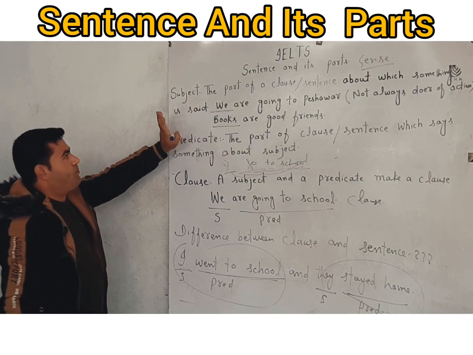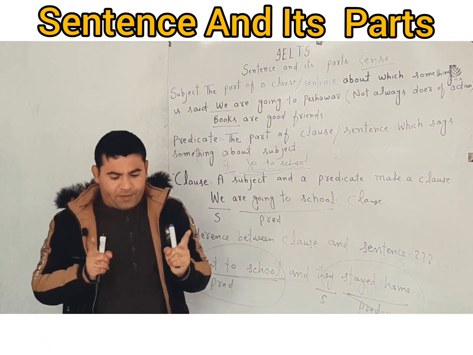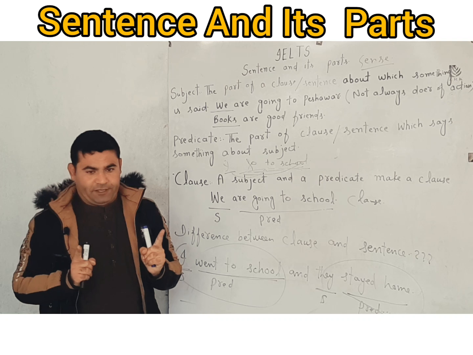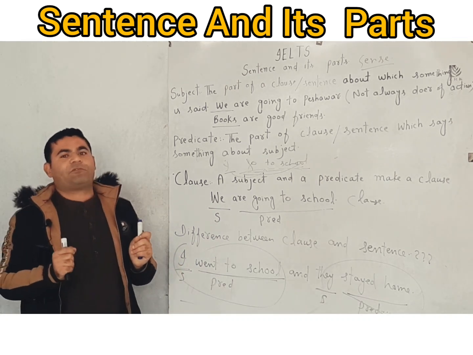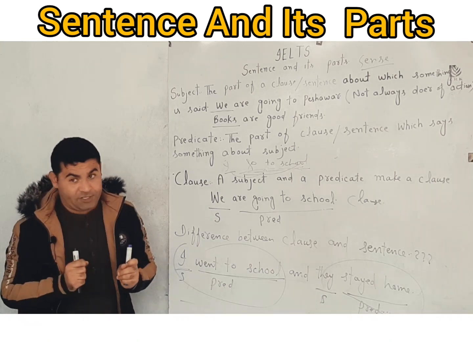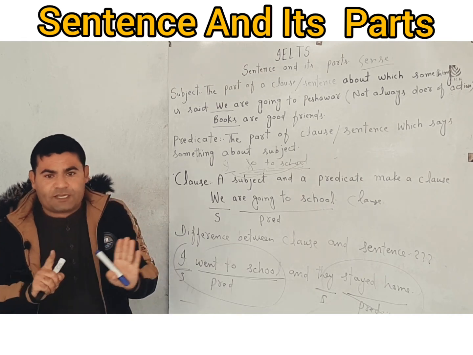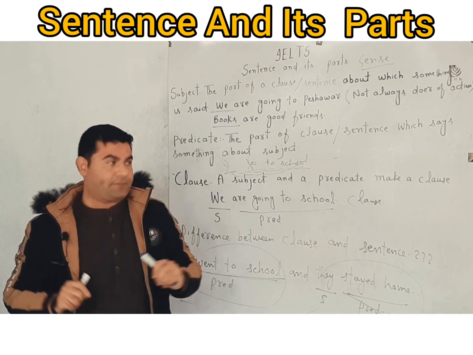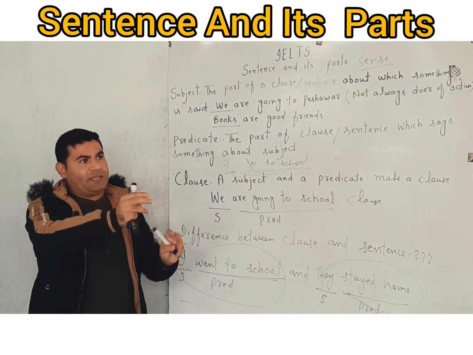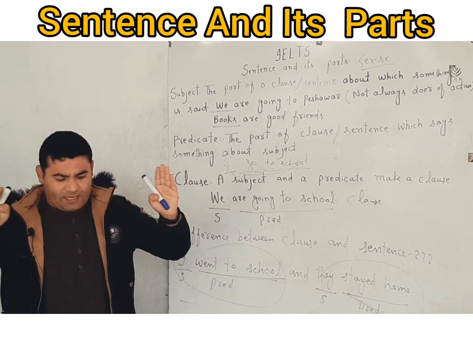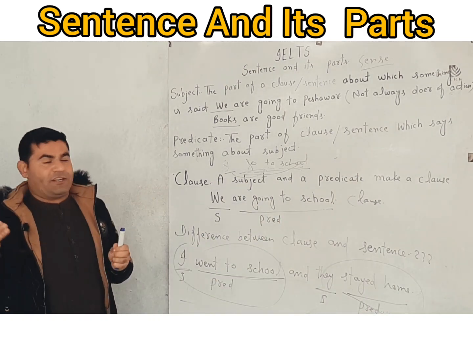Now let's talk about the parts of sentence. First of all, we have subject. Remember, and listen to me attentively. I have read in many Pakistani and Indian books, they have defined subject as the doer of an action. I'm sorry, not every subject is the doer of an action. We cannot define it that way. Doing of an action is not even the part of the definition. It is an incorrect definition.